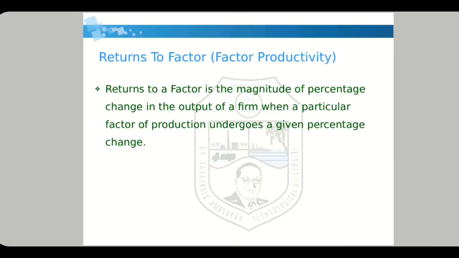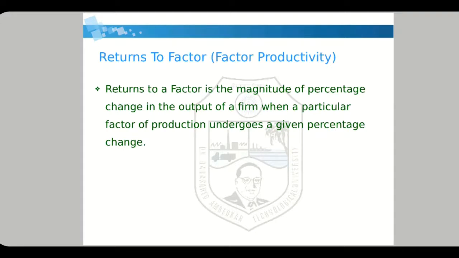Now, what is the difference between returns to scale and returns to factor? Returns to factor is the magnitude of percentage change in output of a firm when a particular factor of production undergoes a given percentage change. That means, in returns to factor, only one input factor changes. For example, only capital changes.